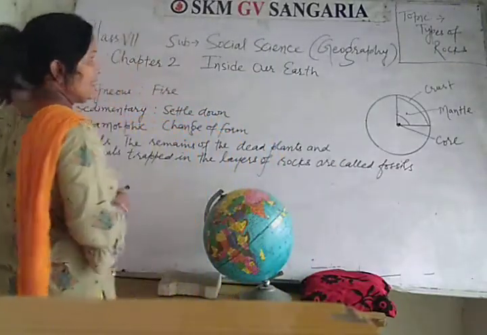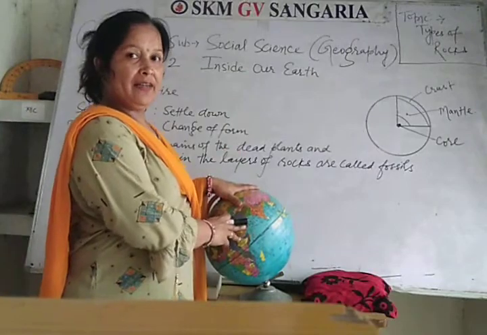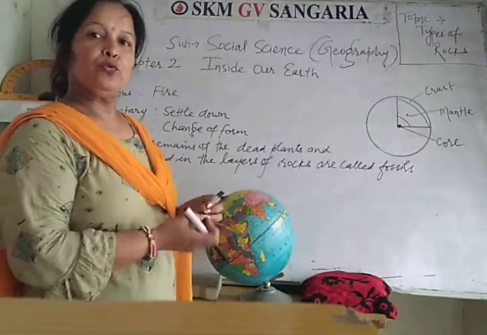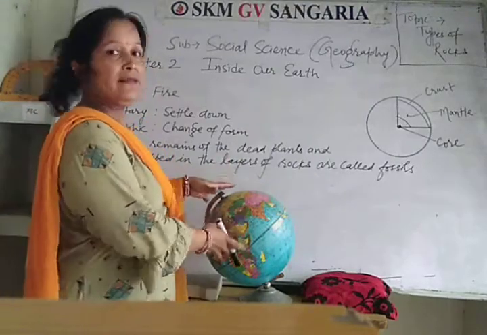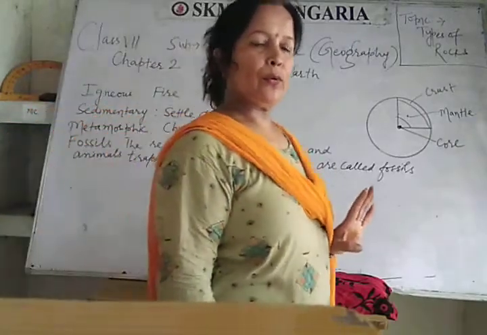These are the three layers inside our earth. When you peel an onion, you see many layers. Similarly, inside this earth there are three layers: crust, mantle, and core.